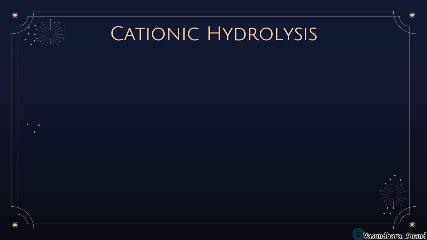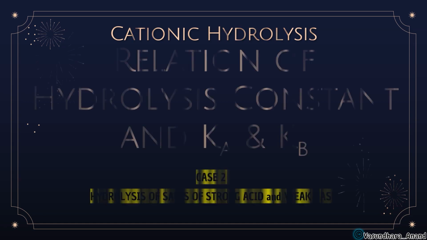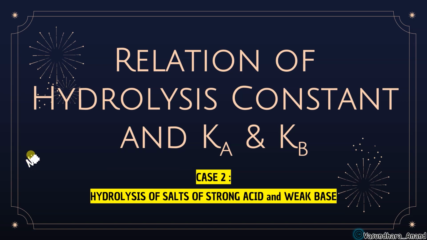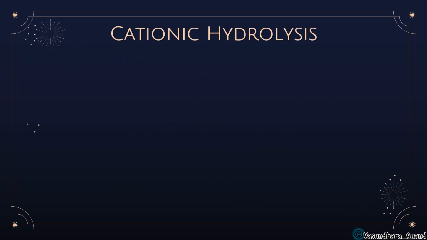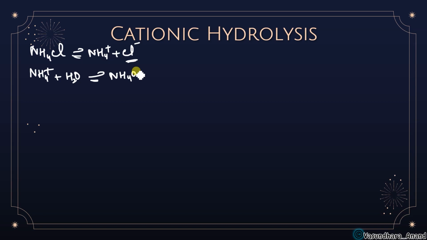Again the same thing. Take an example, let me write here, example like NH4Cl. NH4OH is a weak base and HCl is a strong acid. So this can be the example for that. Obviously this NH4Cl is going to dissociate into NH4 plus and Cl minus. Since Cl minus is a part of strong acid, this will remain in the solution as it is, but this NH4 plus will undergo hydrolysis to give NH4OH plus H plus.